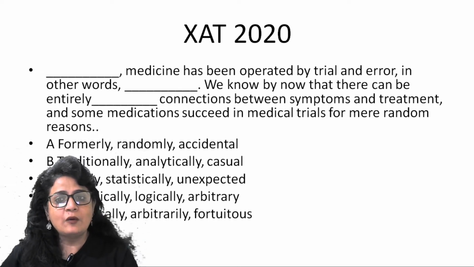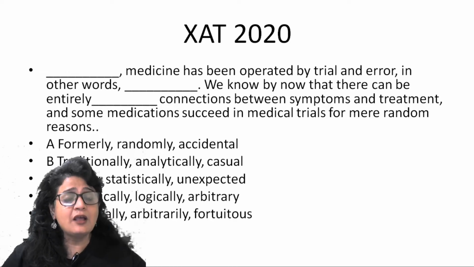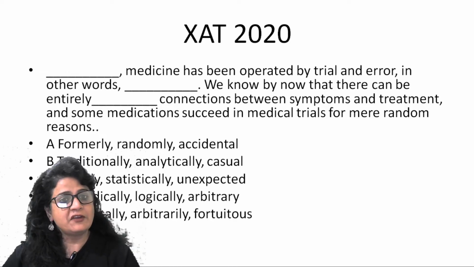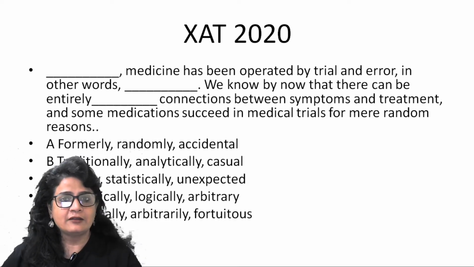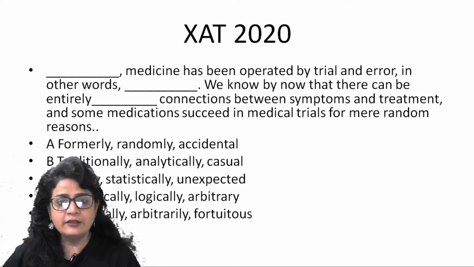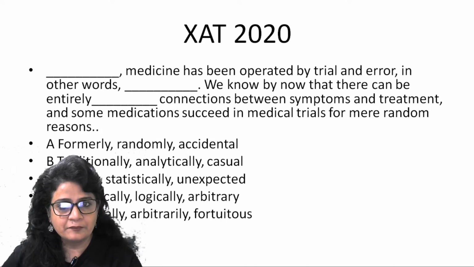We know by now that there can be entirely dash connections between symptoms and treatment, and some medications succeed in medical trials for mere random reasons. So this sentence is not telling us that formerly it was like this and now it is like that. That is why formerly is not the answer, historically is the answer. Historically, medicine has been operated by trial and error, in other words, arbitrarily.